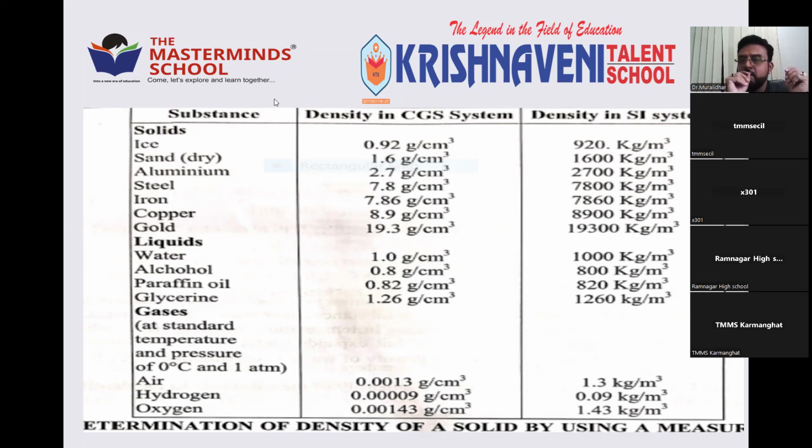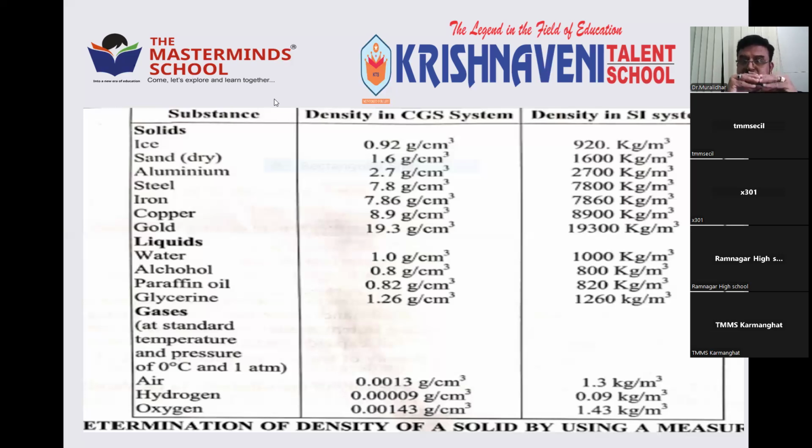If you take gold, 19,300 kg per meter cube, it means 1 meter cube of gold has a mass of 19,300 kgs, compared to copper 8,900 kgs, iron 7,860 kg, steel 7,800, aluminium, sand, ice. See, in solids only, different solids have different densities.